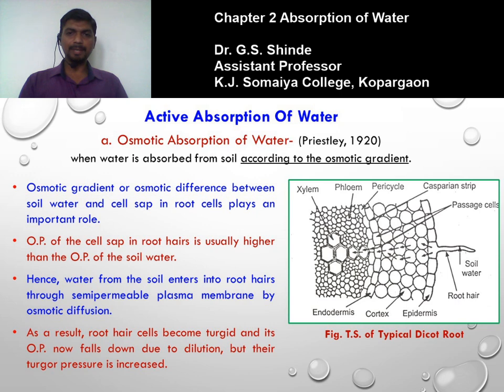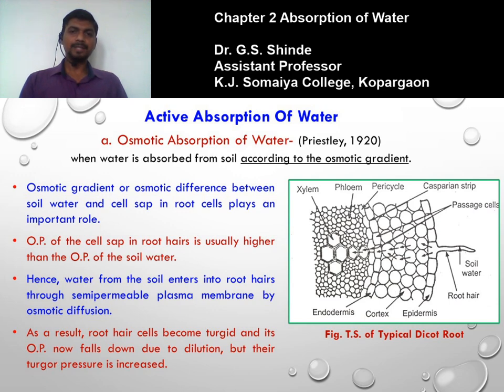The osmotic pressure of the cell sap in root hairs is usually higher than the osmotic pressure of the soil water. Due to this, water from soil enters into the root hairs through the semi-permeable plasma membrane by osmotic diffusion. Due to the difference in osmotic pressure, the cell sap has higher osmotic pressure than the soil water. The osmotic pressure depends on the dissolved solutes present in the solution.